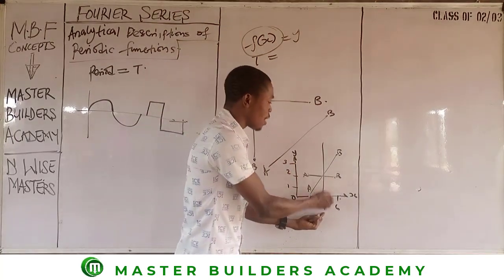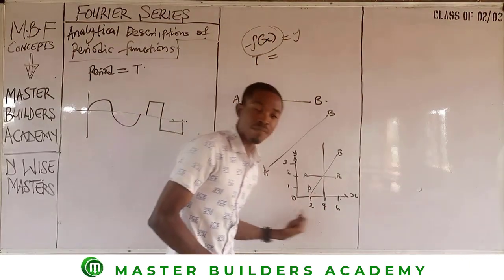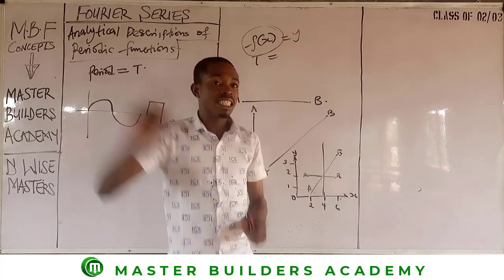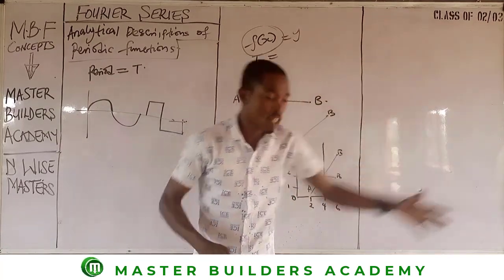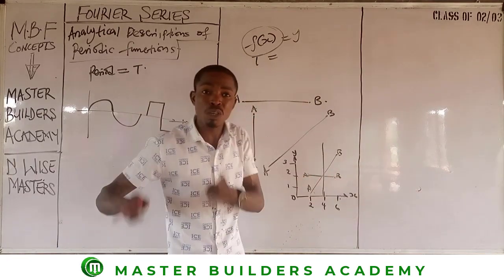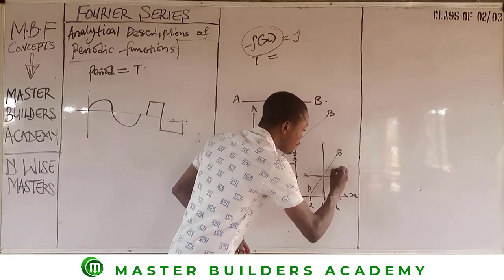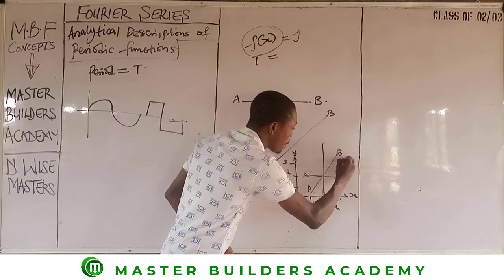But when I take a look at a vertical line, there is no variation in the value of x, which is the independent variable that was mentioned while we were defining periodic function. Okay, so there must be an interval between the values of x. So if this is my x1, here will be my x2. Now, if this is my x1, here will be my x2.